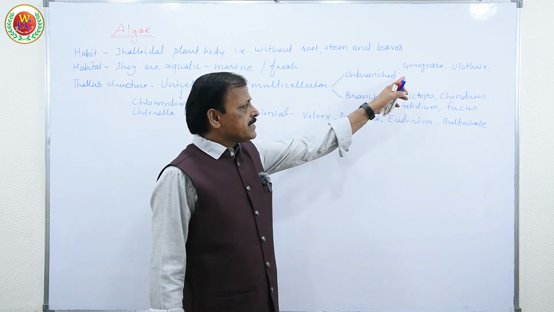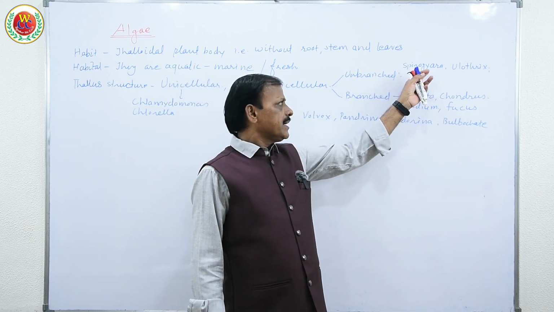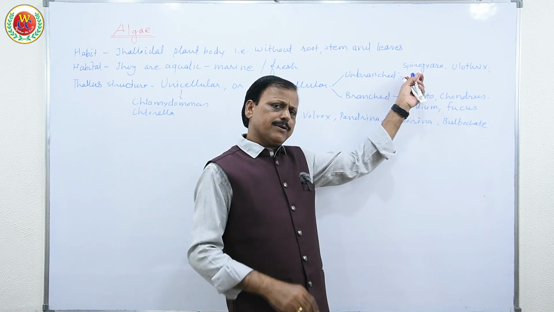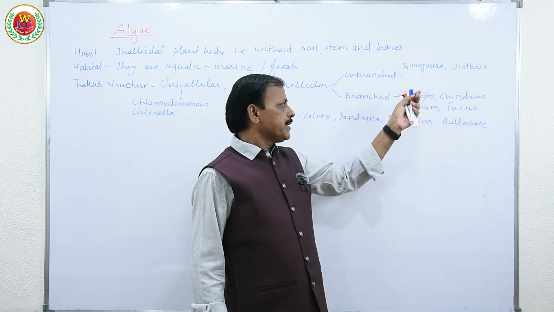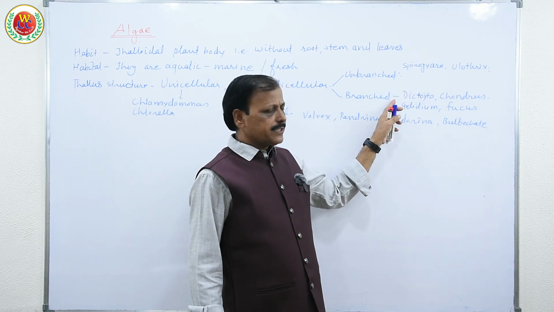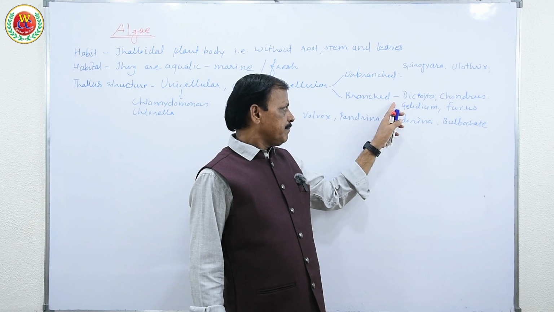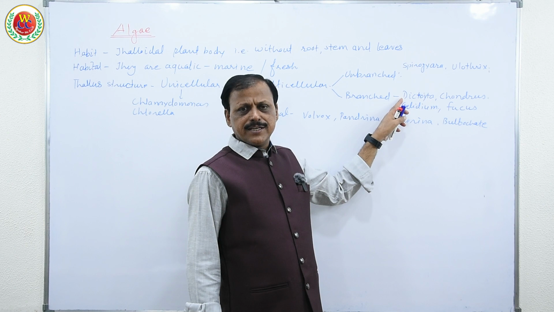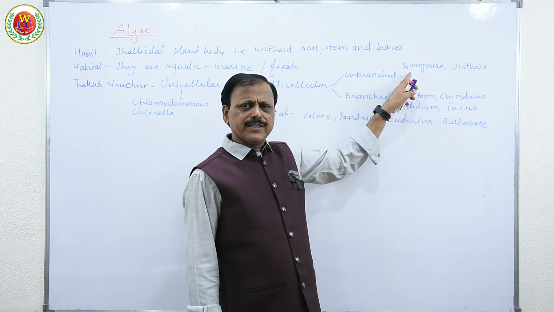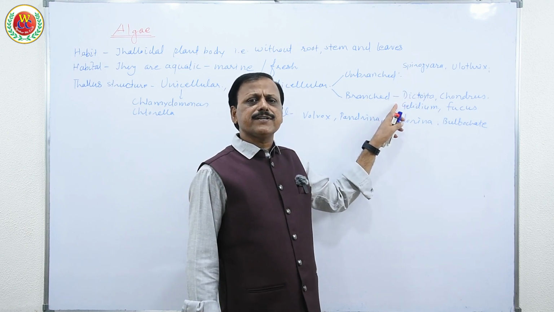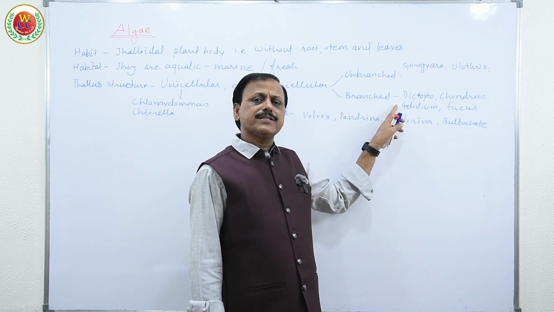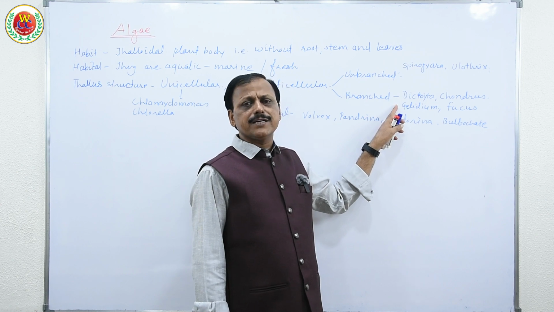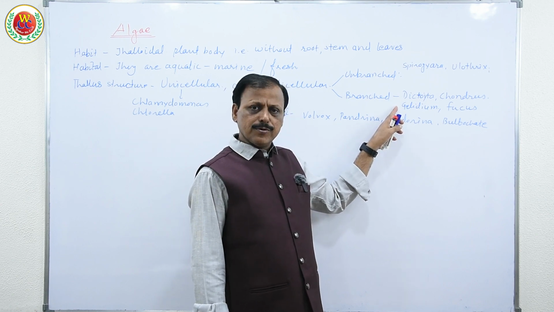Among multicellular unbranched forms, Spirogyra and Ulothrix are unbranched and filamentous, and Spirogyra has spirally coiled chloroplasts, for which we have already drawn a diagram. Now you are supposed to get information about the branched ones, because you did not learn Phaeophyceae and Rhodophyceae. You learned about Chlorophyceae members, but not Phaeophyceae and Rhodophyceae in detail in 9th class, although you studied different types of plants and animals under the classification system. So this time you will learn.